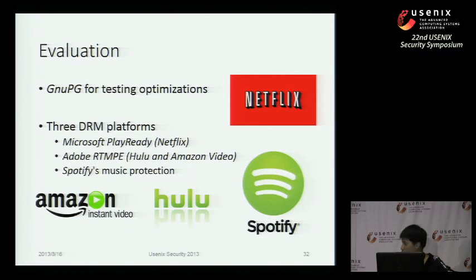And there are actually four streaming media service providers: Netflix for Microsoft PlayReady, Hulu and Amazon Video that are using Adobe RTMP Encrypted, and finally Spotify with its own kind of DRM mechanism.